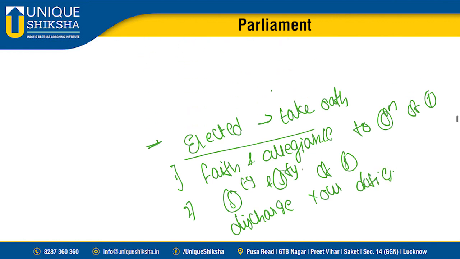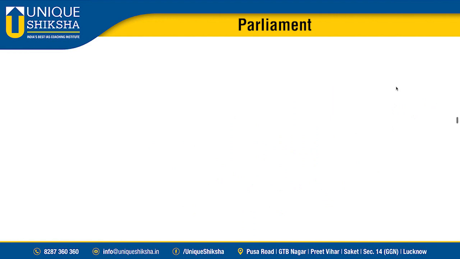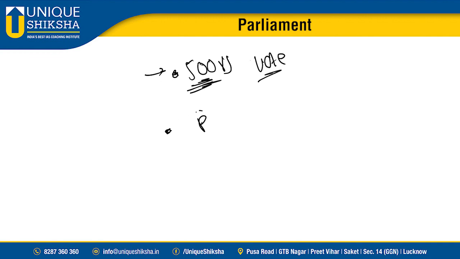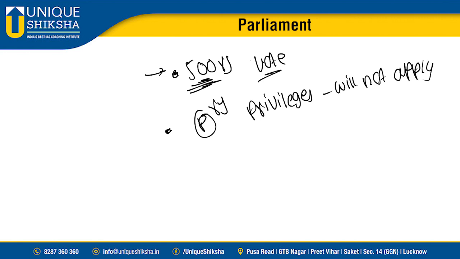Okay, if you sit in the parliament sittings without taking the oath, every day you will be fined 500 rupees per sitting. You need to take the oath and then take part in proceedings. If you haven't taken the oath and you sit and take part in the voting process, then you need to pay 500 rupees as a penalty. And if you don't take the oath, the parliamentary privileges like immunity with regards to arrest and so on will not apply. Parliamentary privileges start to apply once you take the oath only.